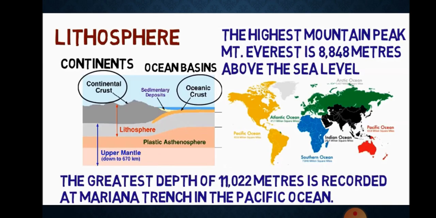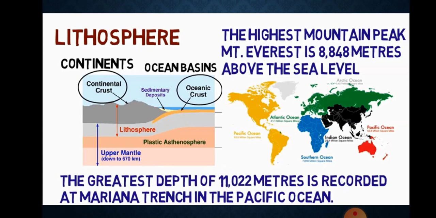Lithosphere. The solid portion of the Earth is called the lithosphere. There are two main divisions of the Earth's surface. The large land masses are known as the continents, and the huge water bodies are called the ocean basins. All the oceans of the world are connected with one another. The level of sea water remains the same everywhere. Elevation of land is measured from the level of the sea, which is taken as 0.